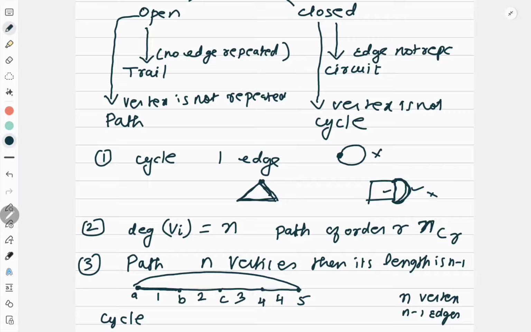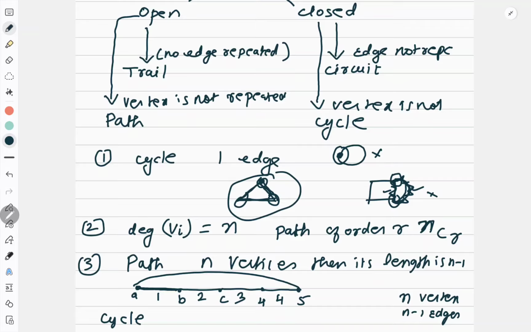Now look at this cycle. The degree of each vertex is 2. Okay? If this is a cycle, here the degree of each vertex is 2. Why? Because a cycle has the concept that I can't repeat a vertex.